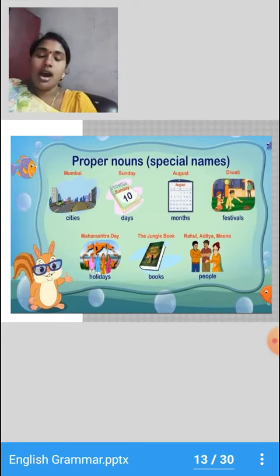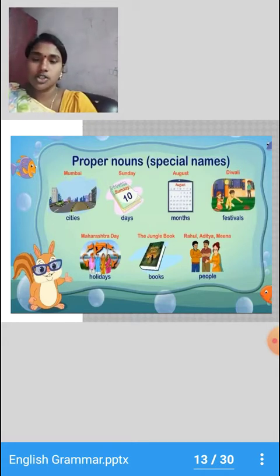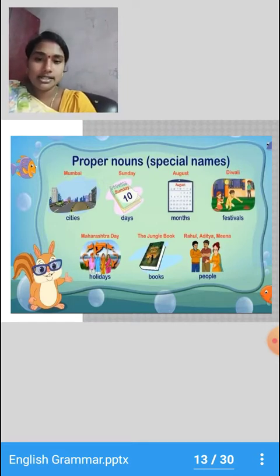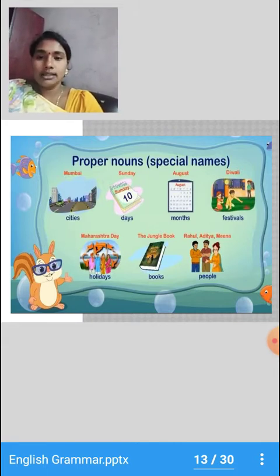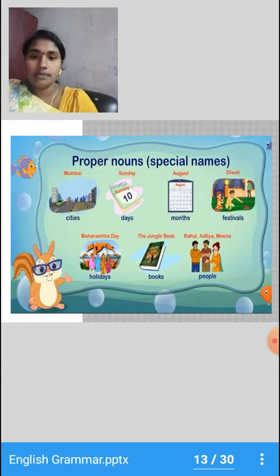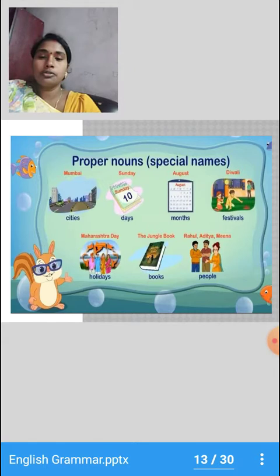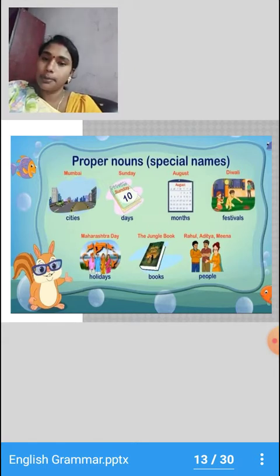Then how many months are there in a year? So there are 12 months in a year. What are those? January, February, March, April, May, June, July, August, September, October, November, December. So each month has a special name, and that is why the names of months are called proper nouns.